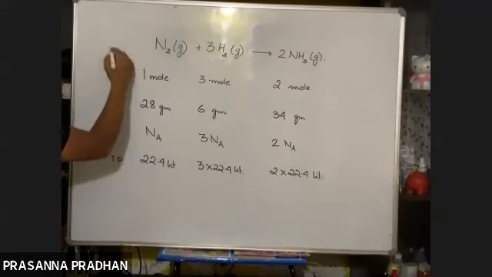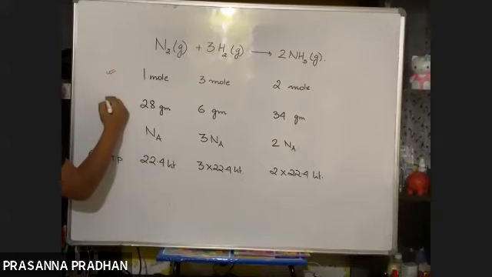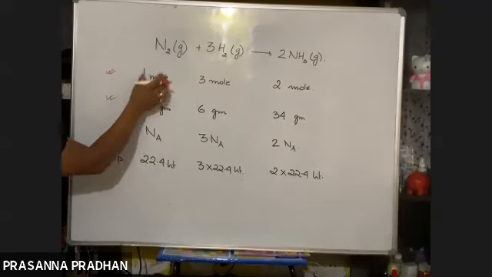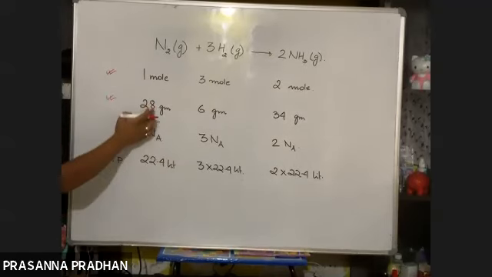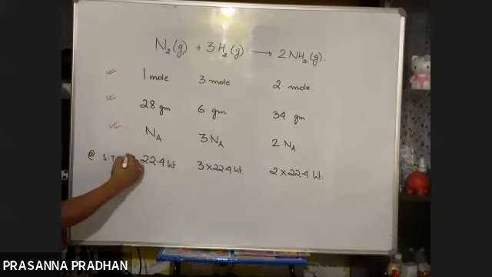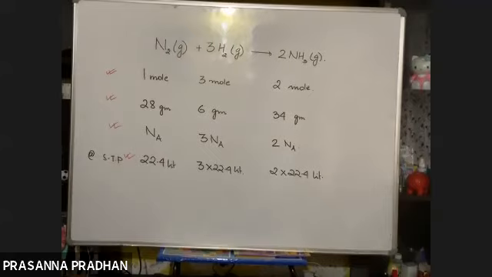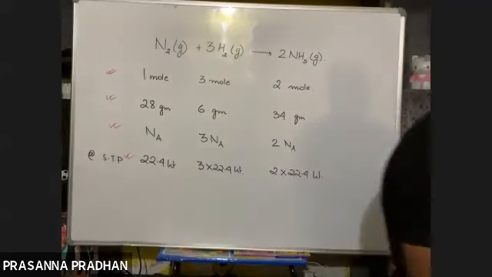So here we see a very important concept. The stoichiometric coefficients or the chemical reactions can be expressed in various ways. They can be expressed in moles. And once you express in mole, you can express the mole in terms of mass. You can express the mole in terms of number. And if it is a gas, you can express the mole in terms of volume. Is it okay now?